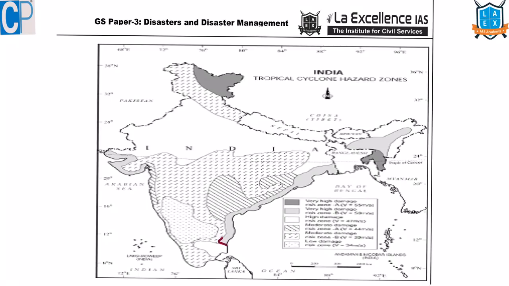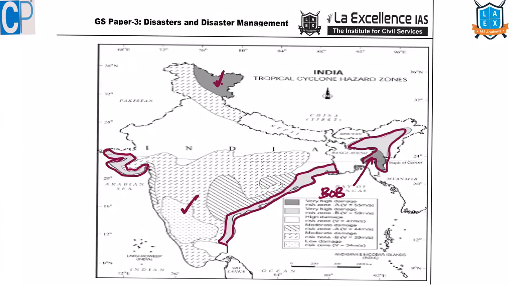Here if you observe, this entire coast is prone to cyclonic storm. Here if you see, Gujarat coast is highly prone to cyclonic storm. The remaining regions, yes, prone to cyclonic storm but moderate. Here, why have we kept this as highly prone to cyclonic storm? Here you can understand this cyclonic storm that originates in Bay of Bengal reaches here also. So these regions are also prone to cyclonic storm.